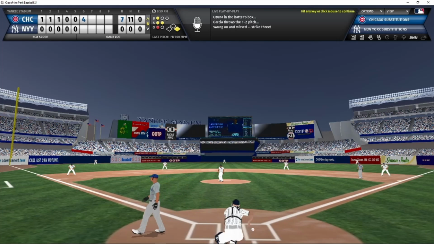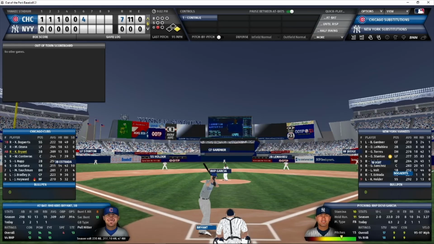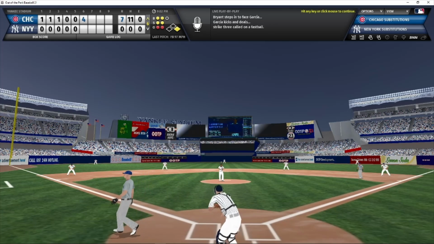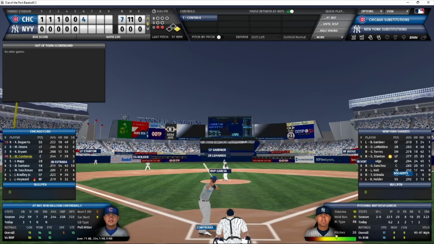And Ozuna swings and misses at a 1-2 fastball. That was a 100-mile-an-hour fastball from Garcia, and Ozuna could not catch up with it. So that is the first out of the inning. Chris Bryant comes up now, 2 for 3, with a home run and an RBI today. Bryant facing Garcia. 2-2 count. And that is strike 3 called. Garcia gets a fastball by him at 97. And now Contreras will bat.